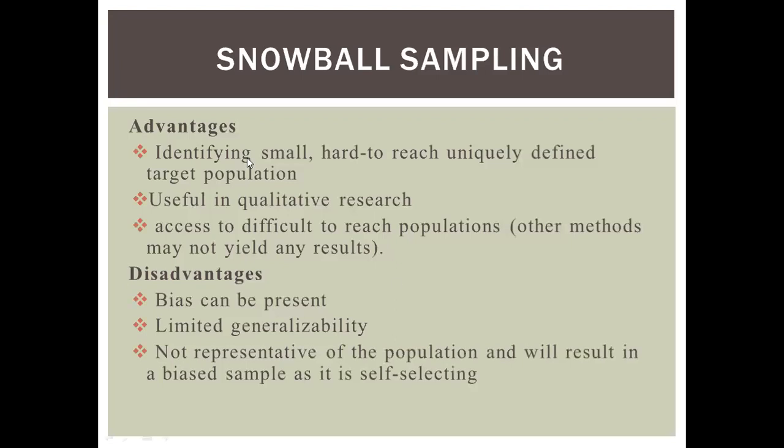Snowball sampling advantages: it identifies a small, hard to reach, uniquely defined target population. It is useful in qualitative research and gives access to difficult to reach populations. The main disadvantages are that bias can be present, there is limited generalizability, and the sample is not representative of the population, resulting in a biased sample as it is a self-selecting sample.